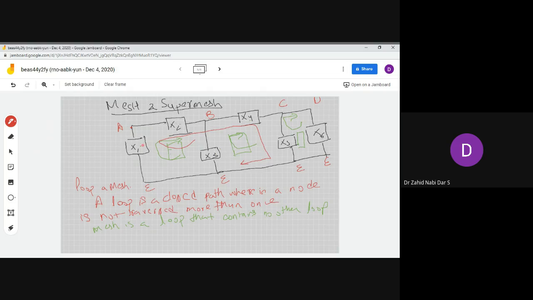Similarly, here you can see A, B, C, and E. A node is not traversed more than once. That means it is not going A, B, C, and then B coming again. So we have to understand how many loops it can have. If we look carefully, we can write how many loops it has. By now you should have understood it is having six loops. And what are those loops?